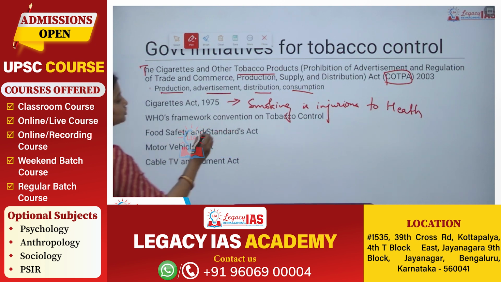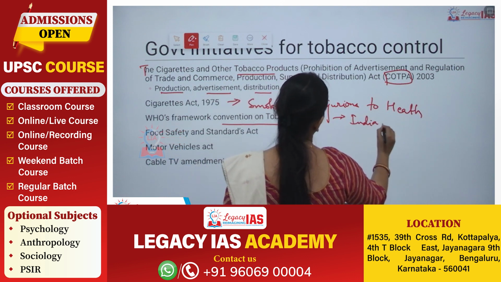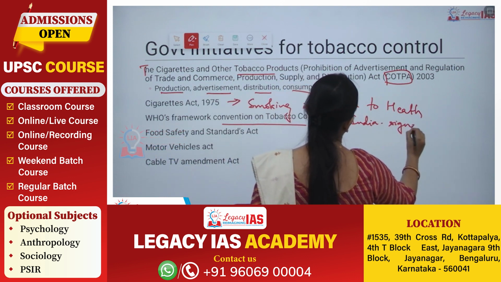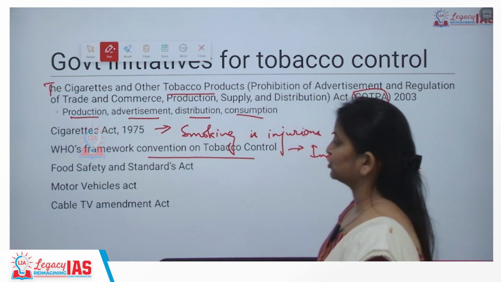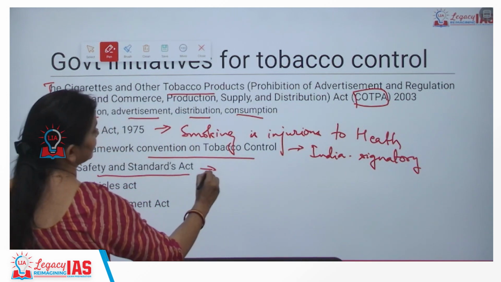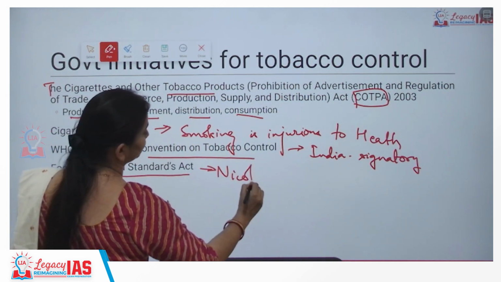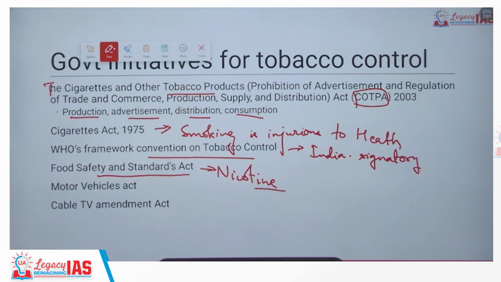WHO's Framework Convention on Tobacco Control, to which India is also a signatory. India is a signatory, so we are trying to reduce tobacco consumption overall, which is the aim of the WHO's Framework Convention on Tobacco Control. Then we have the Food Safety and Standards Act, which says nicotine or tobacco cannot be used in any of the food products.